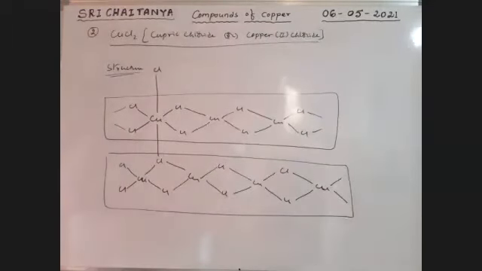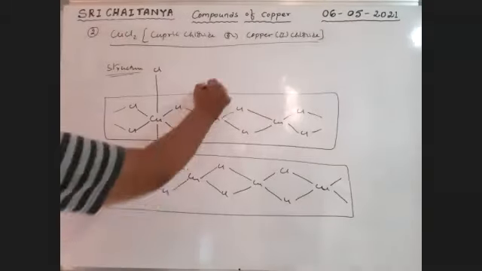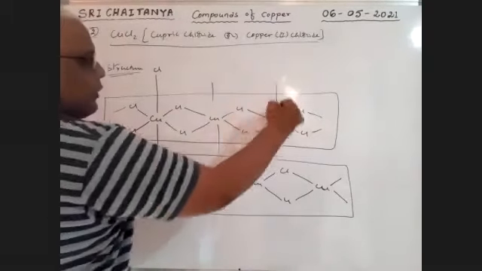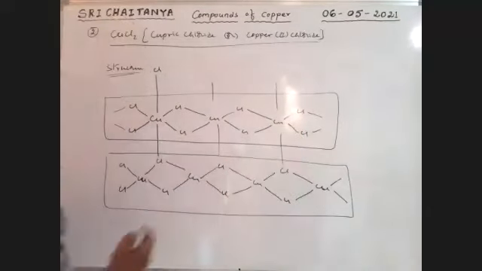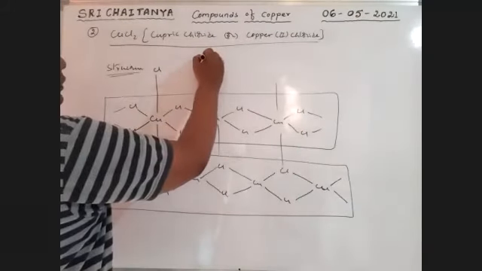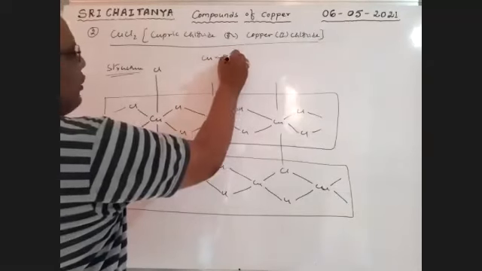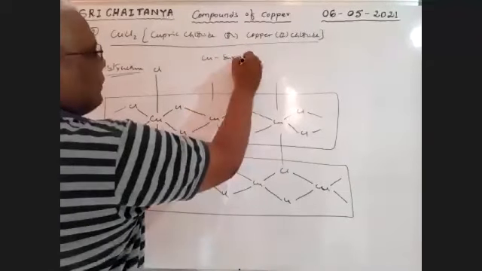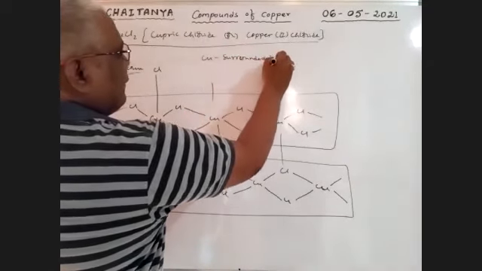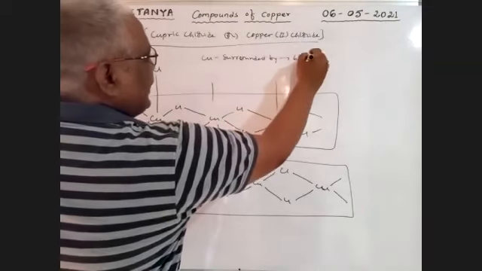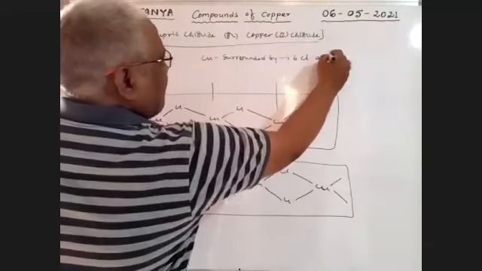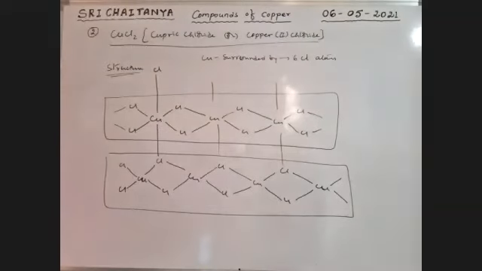How many chlorines are bonded with copper? Copper is surrounded by how many chlorines? Just like this, 6. Okay. So copper is surrounded by 6 chlorine atoms, with a total of 6 bonds.